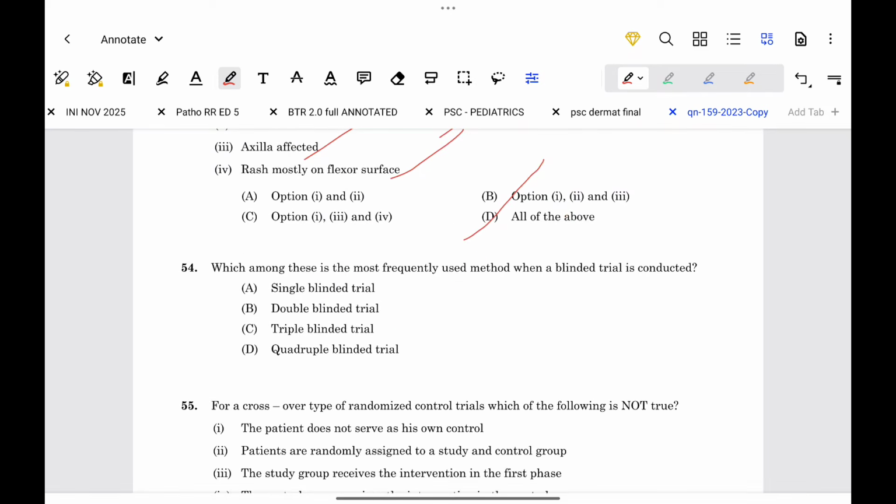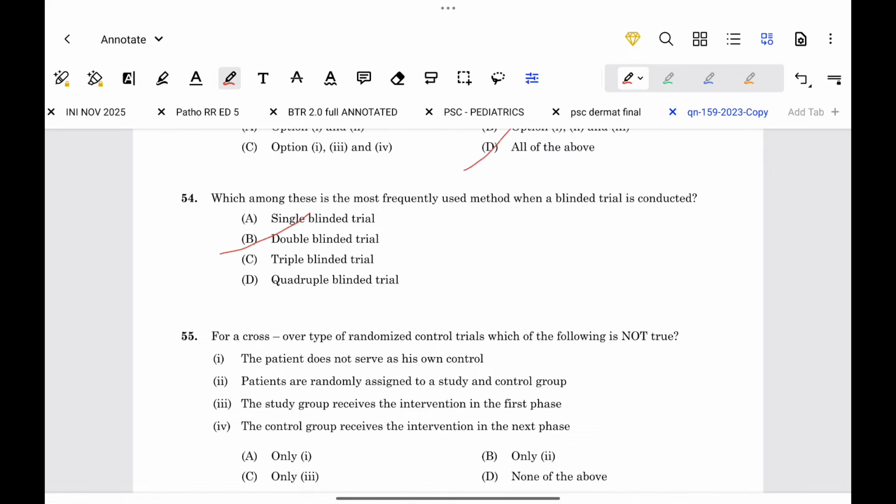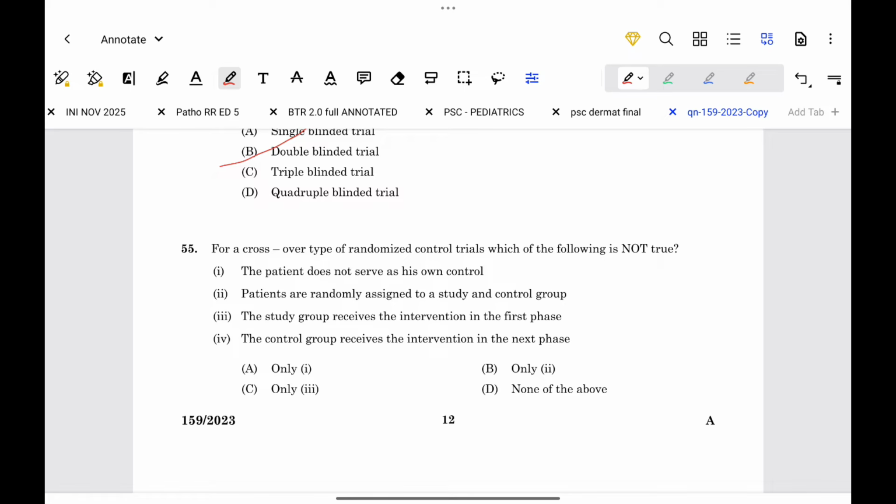Next. Which among this is the most frequently used method when a blinded trial is conducted? Double-blinded trial. For a crossover type of randomized control trial, which of the following is not true? The patient does not serve as his own control. Correct. Patients are randomly assigned to a study and control group. Correct. The study group receives the intervention in the first phase. The control group receives the intervention in the next phase. So all the options are true. So here none of the above is the answer.